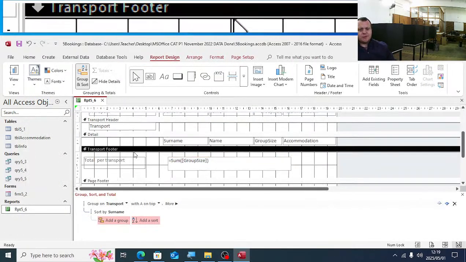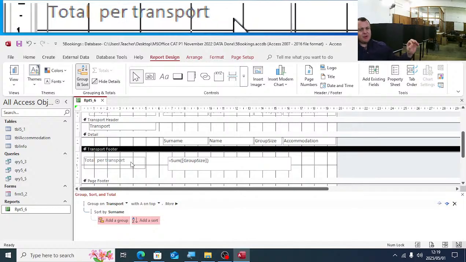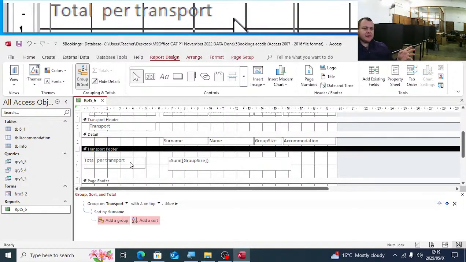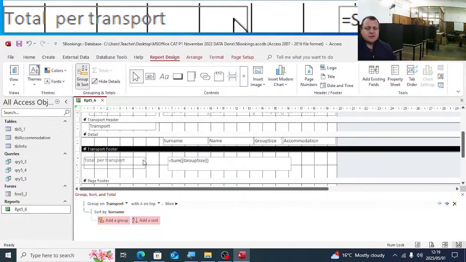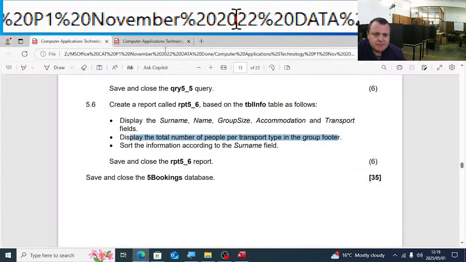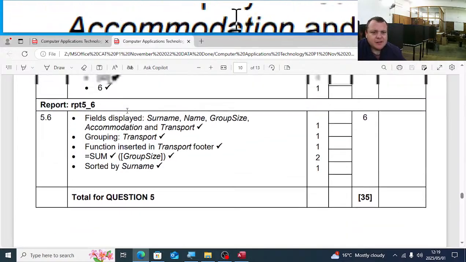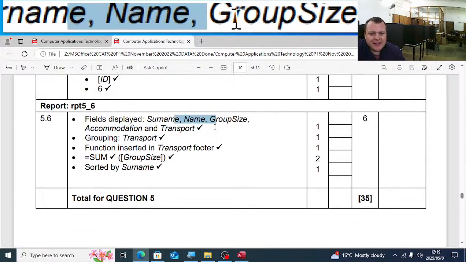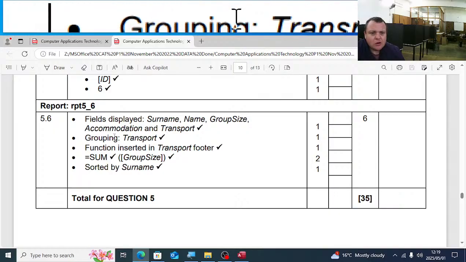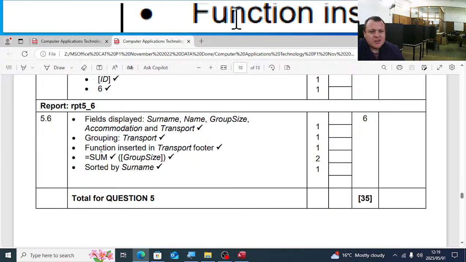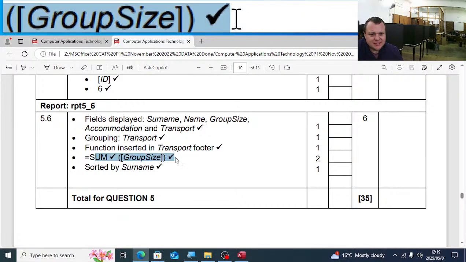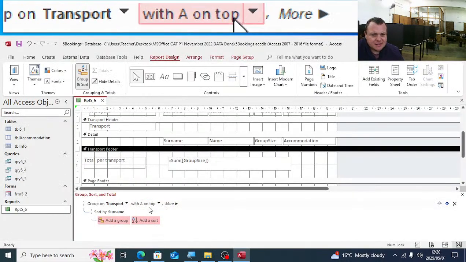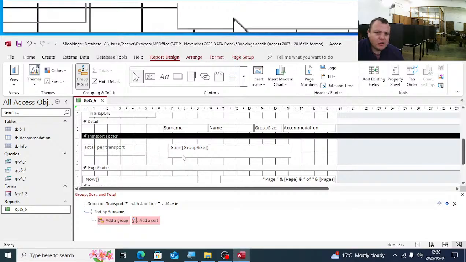In the transport footer, you have a label that describes what you are calculating. You are calculating the total per transport. I'm going to just go to the memo, show you here. They tell you there, fields displayed. So if you add those fields, it's 1 mark. Grouping according to transport. You had the sum in the transport footer, it's 1 mark. Sum group size, and then sorted by surname. So that is the mark allocation.